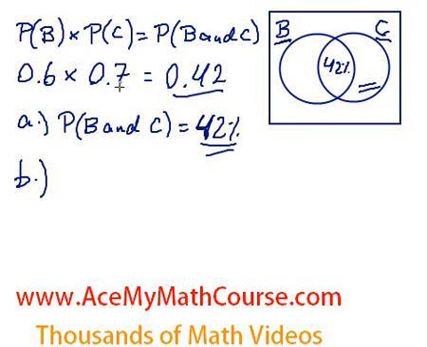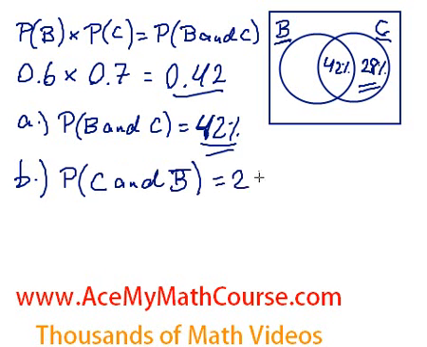And she has a 70% chance of having a good idea. So 70% minus 42 is just 28. There's a 28% chance that Carolyn will have a good idea, but Bob won't in any given day. So that was the probability of Carolyn having a good idea and Bob not having a good idea.